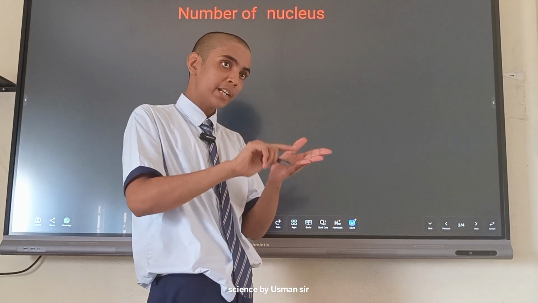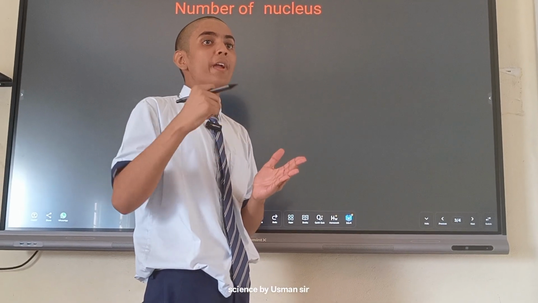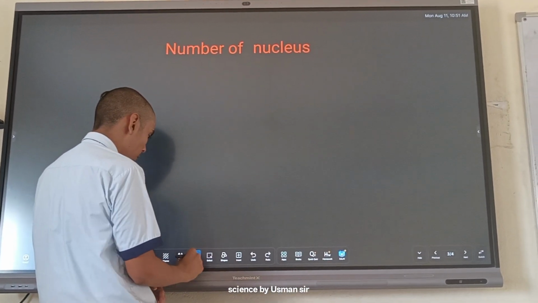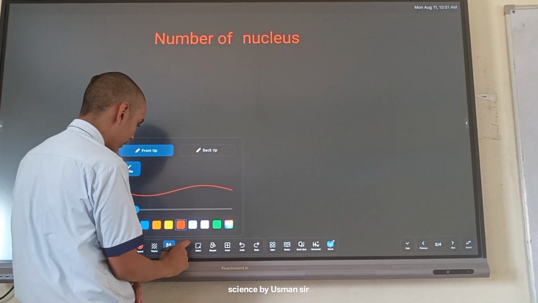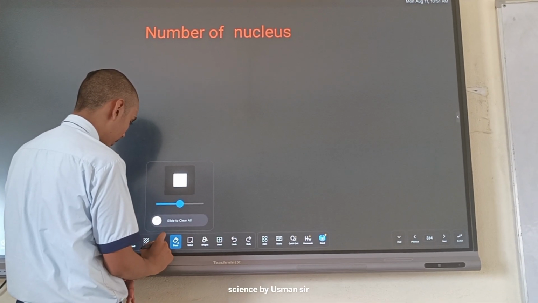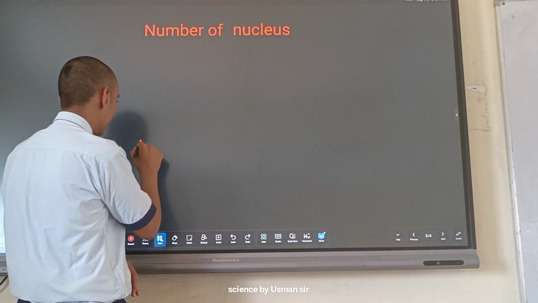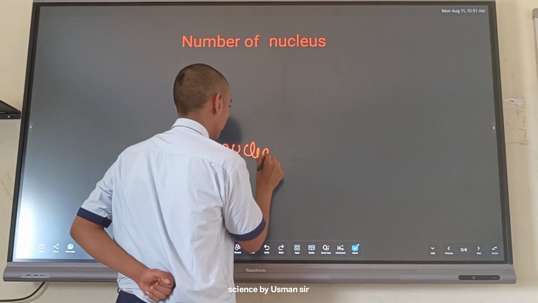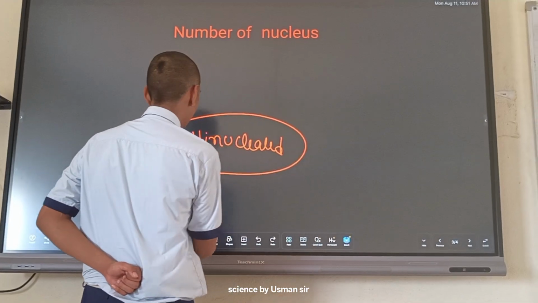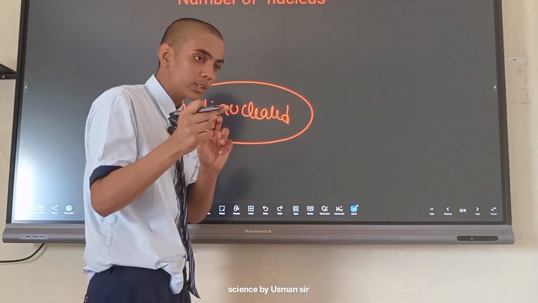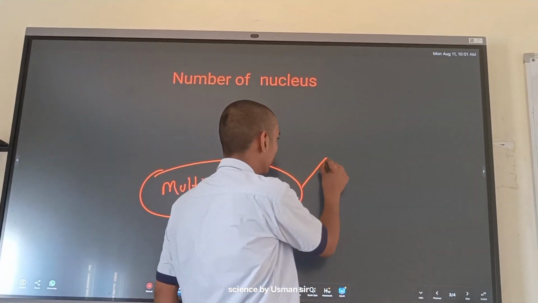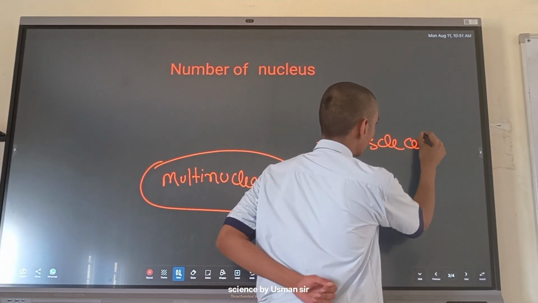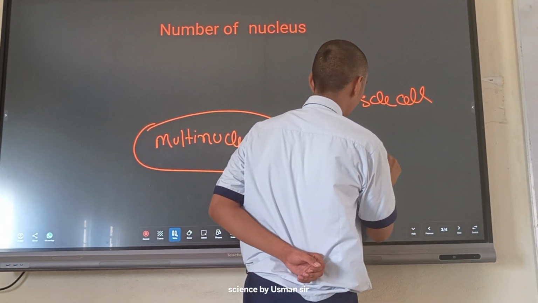Now in various cells such as the latex cell of a plant and the muscle cell of an animal, more than two nuclei are present. It means they are multinucleated. They are multinucleated. It means the cell has more than two nuclei. For example, I have said a muscle cell or a latex cell.